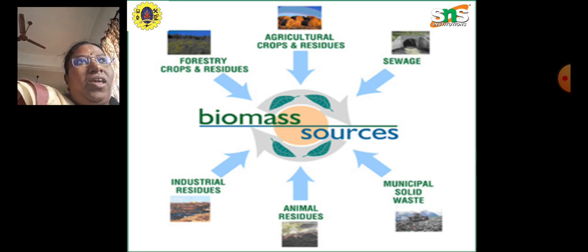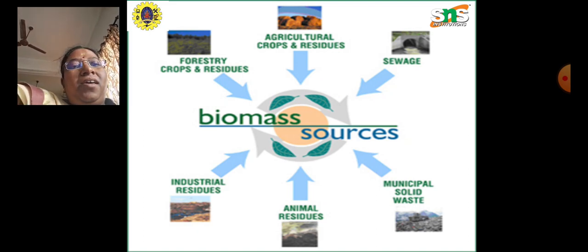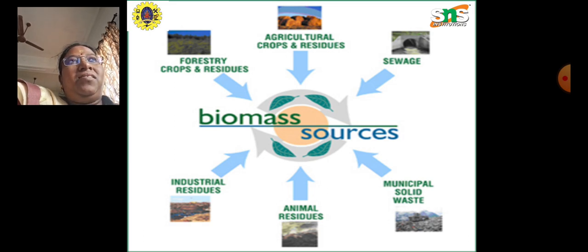Agricultural residues and crops. Agricultural residues include rice husk, paddy straw, and the shells of pulses and cereals.